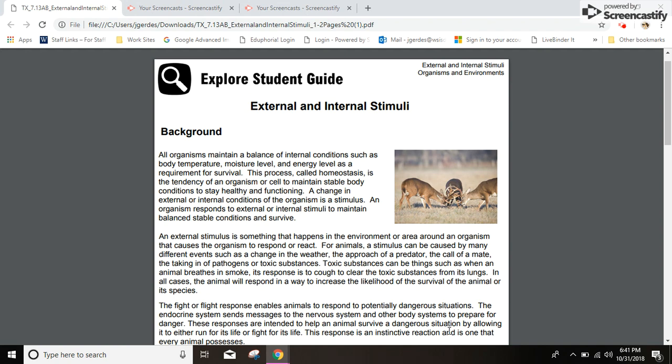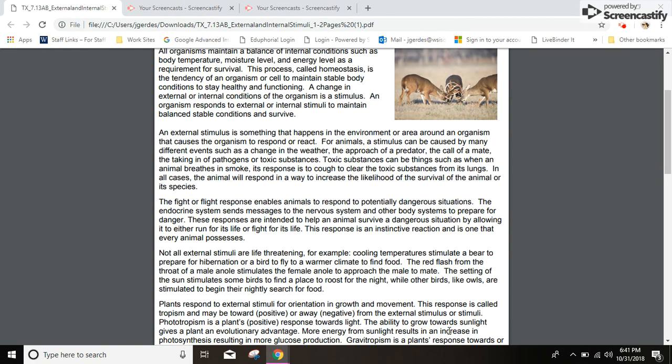Toxic substances can be things such as smoke. When an animal breathes in smoke, its response is to cough to clear the toxic substances from its lungs. In all cases, the animal will respond in a way to increase the likelihood of the survival of the animal or its species. The fight or flight response enables animals to respond to potentially dangerous situations. The endocrine system sends messages to the nervous system and other body systems to prepare for danger.